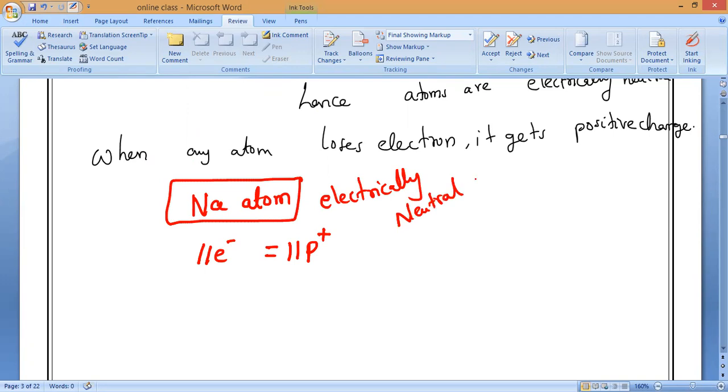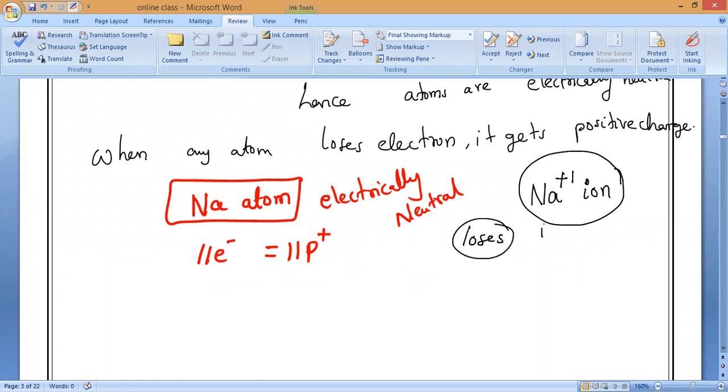Now, if the sodium atom is involved in a reaction, sodium can lose one electron, so that it turns into a sodium plus one ion. For one, you don't need to write the number. Even if you write just plus, it indicates one, but if it is two you should write two. So observe, it will lose one electron. Now tell me, from atom to ion, one electron is gone, so how many electrons are there in the ion? Anybody?